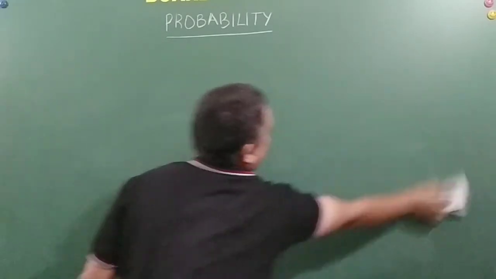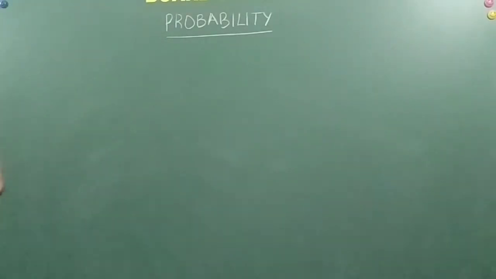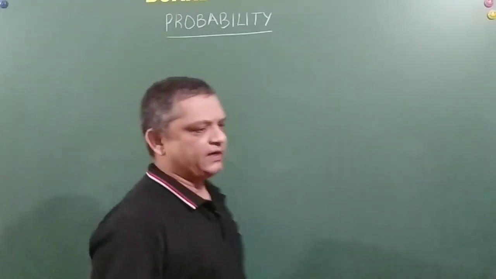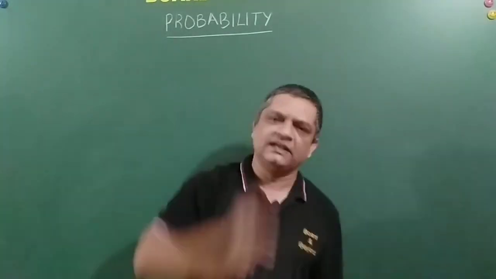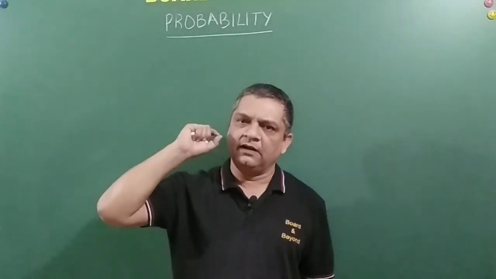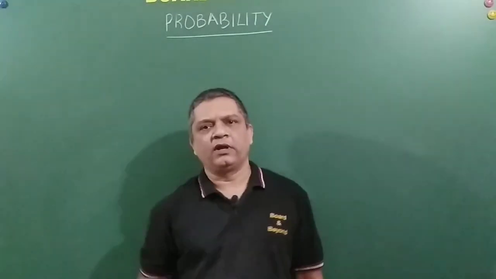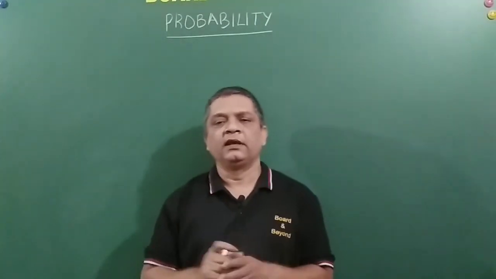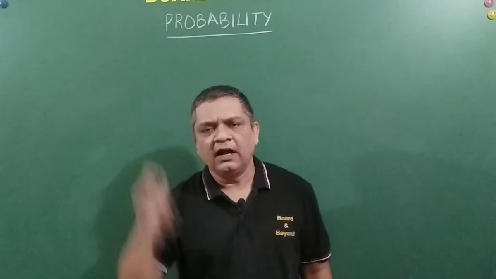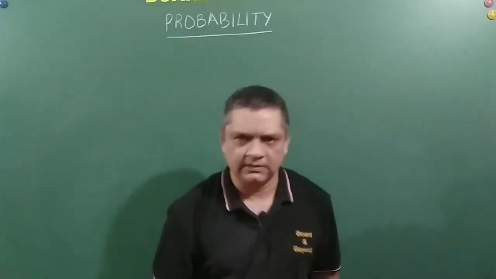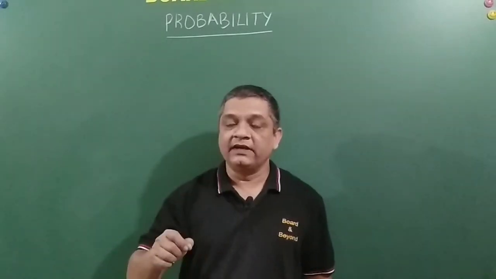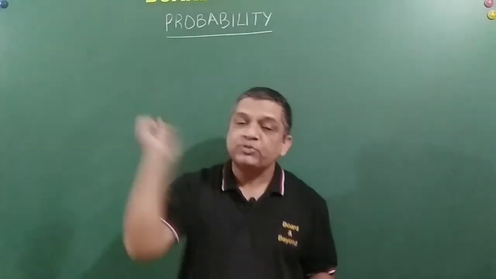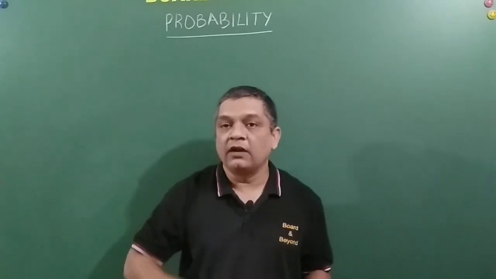Then coming on to the next point, which is important. Now, what do we mean by random events, friends? Because whenever we try to understand probability, there will be two things which will come up in every problem of probability. One is what is a random event, and the other is equally likely events. So a random event is nothing but an experiment, such as tossing a coin or throwing a dice